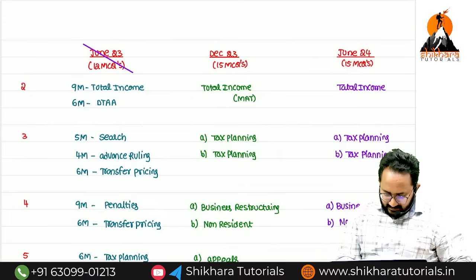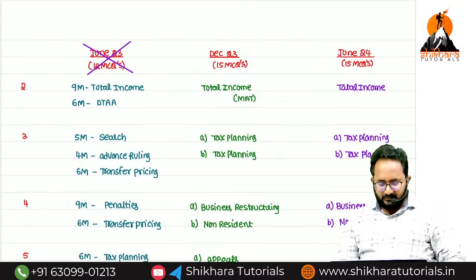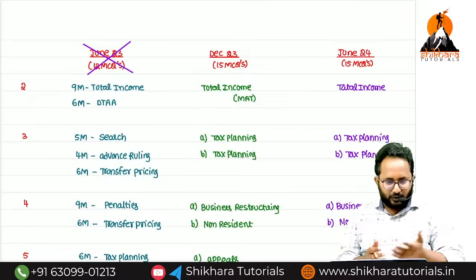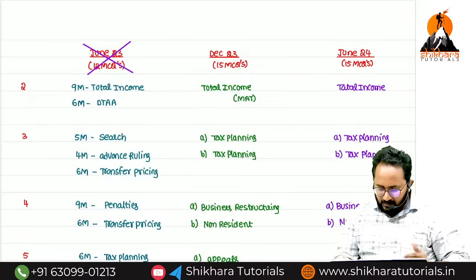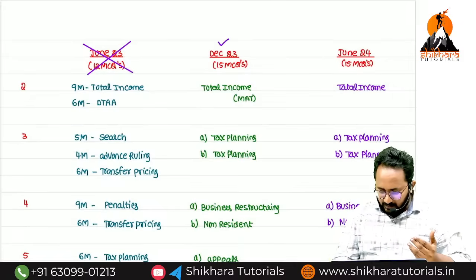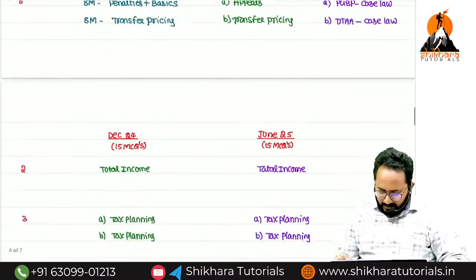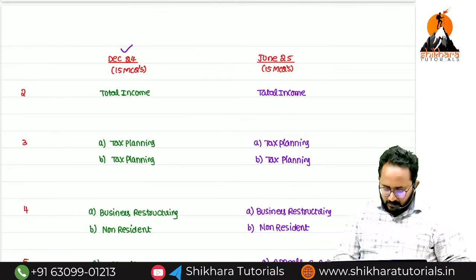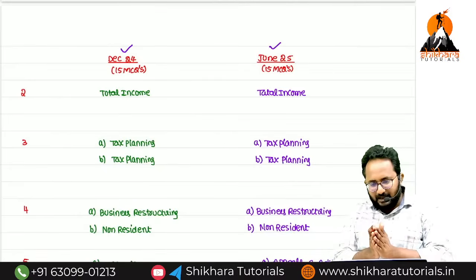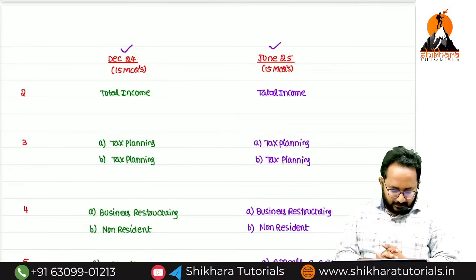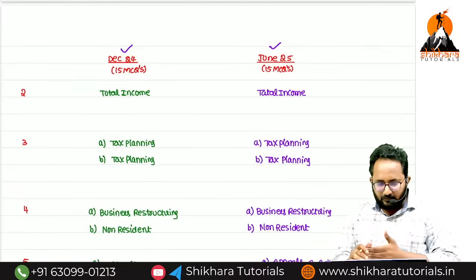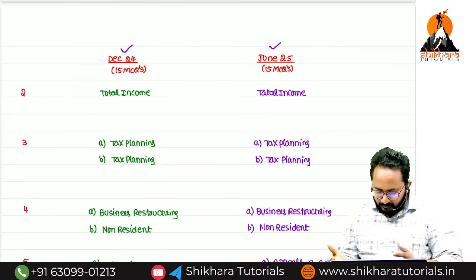That means the descriptive part was every question, nothing but more than 14 marks. We can exclude this. And if you observe the next 4 attempts' question papers, more or less they are following one fixed pattern.